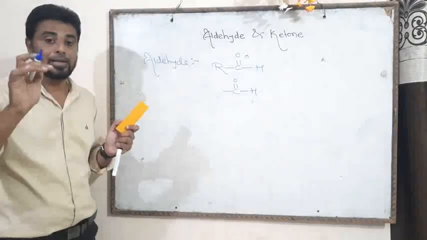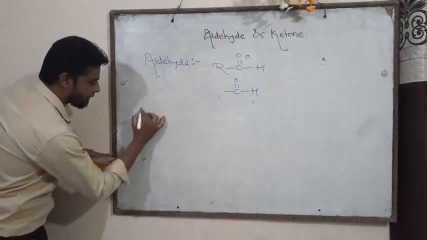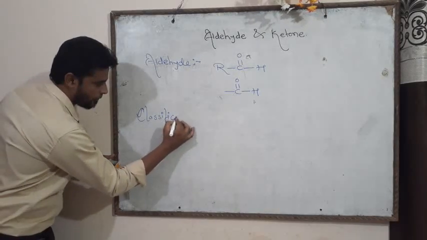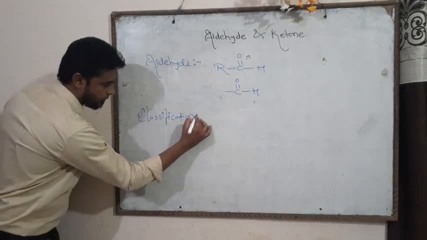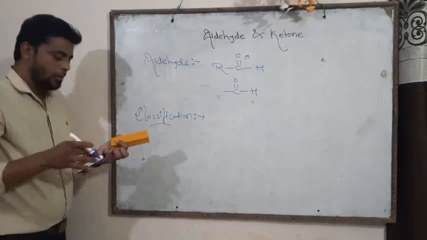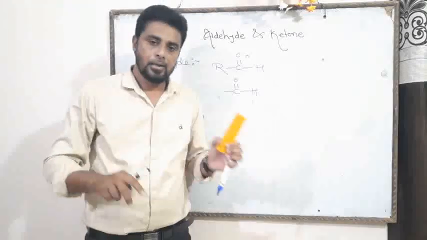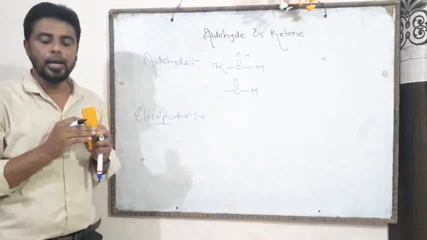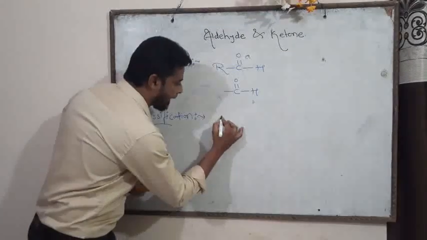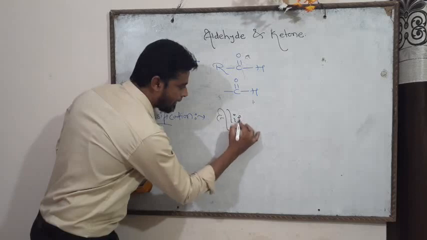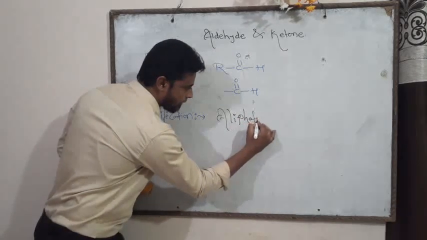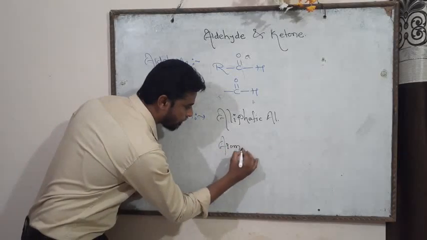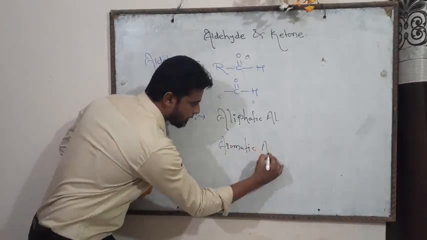Let's see their classification. Now friend, in case of aldehyde, it is broadly classified into two types. Number one is the aliphatic aldehyde and second is the aromatic aldehyde.